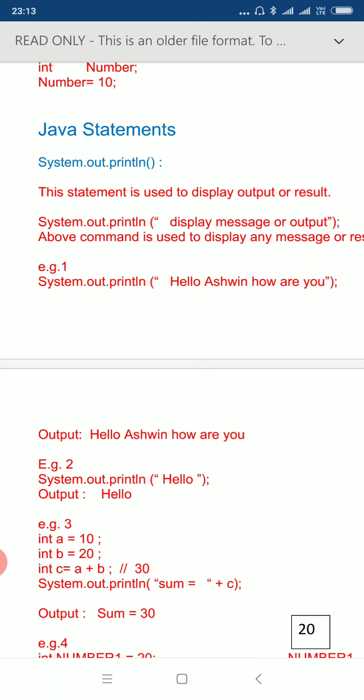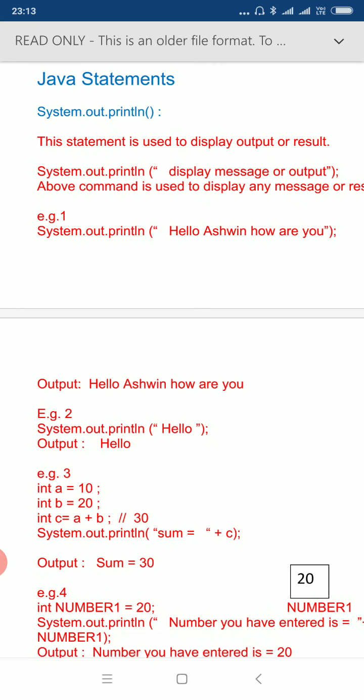Next is Java statements. The first Java statement we have used here is System.out.println. The purpose of this statement is to display a value or values. It can be used to display a message also. As you can see in example 1, we have written System.out.println,